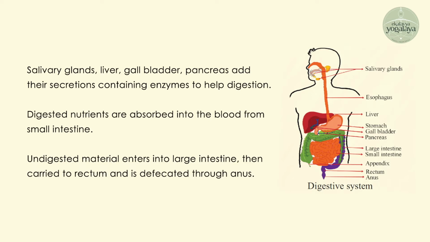Once the food is ingested, the teeth masticate the food into small pieces to increase the surface area for digestion. The saliva moistens and softens the food. The tongue mixes the food with saliva and rolls it into a bolus before it is swallowed. The saliva, which is secreted from the salivary glands, is composed of water, mucus and salivary amylase, which helps in digestion. Then the bolus travels into the esophagus.